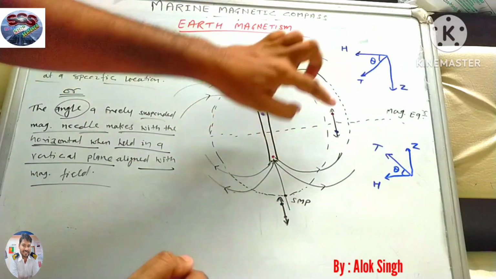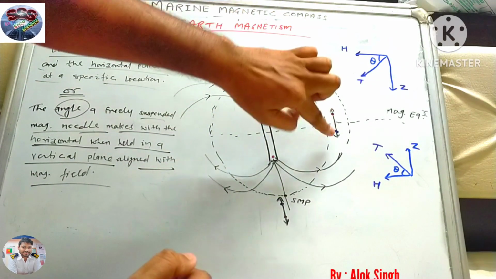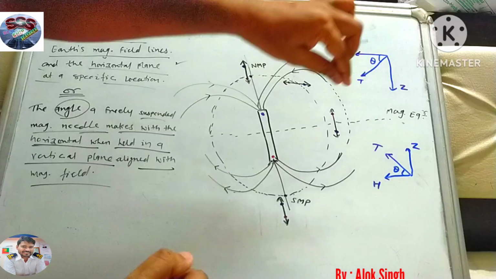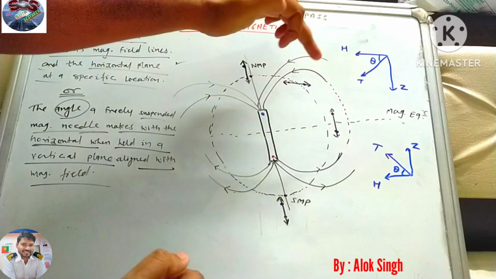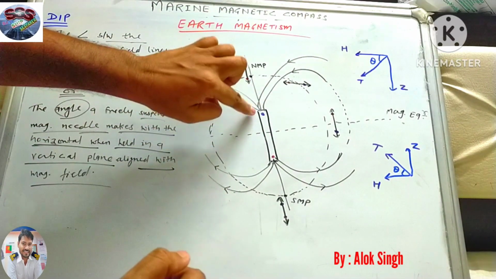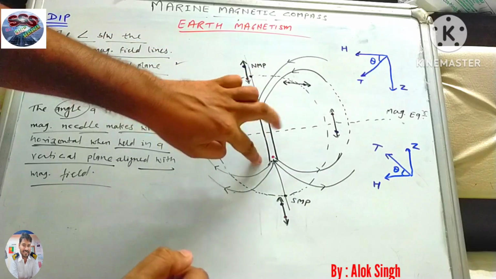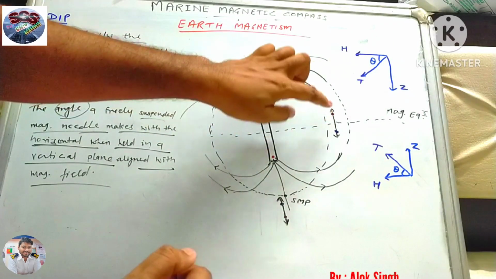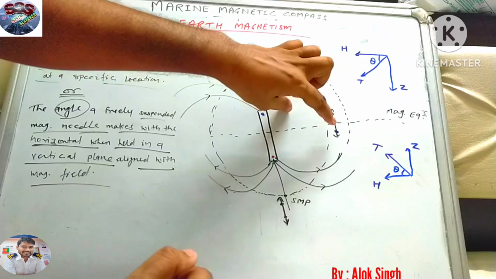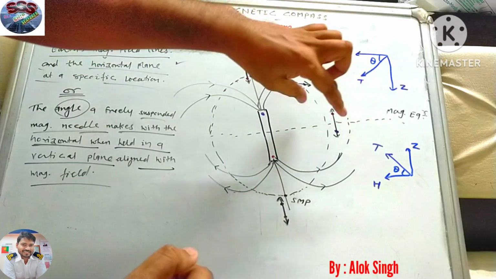And if you see here, I have shown the red point on the north side and blue on the south side. So if you hang it, the red part of that needle will lie on the north side, because in the earth's core it is blue on this side and red on this side. So the red end will be on the north side when we are at the equator.